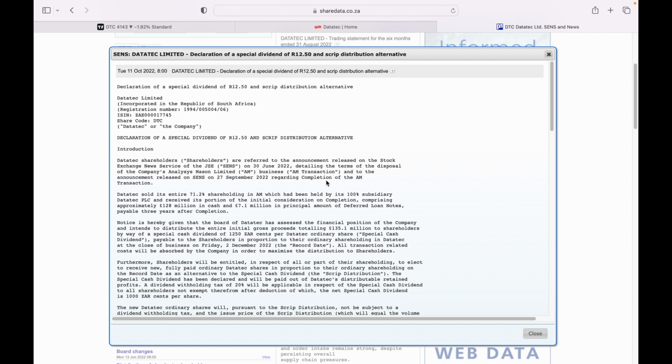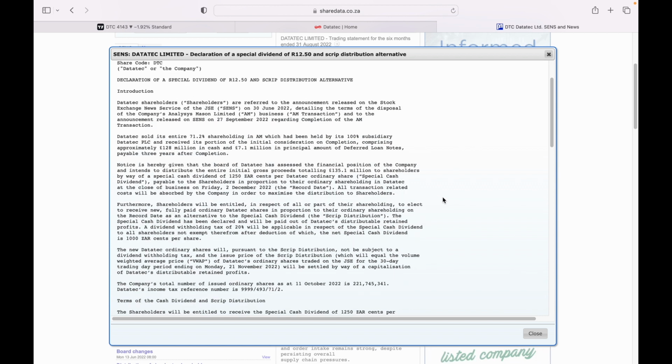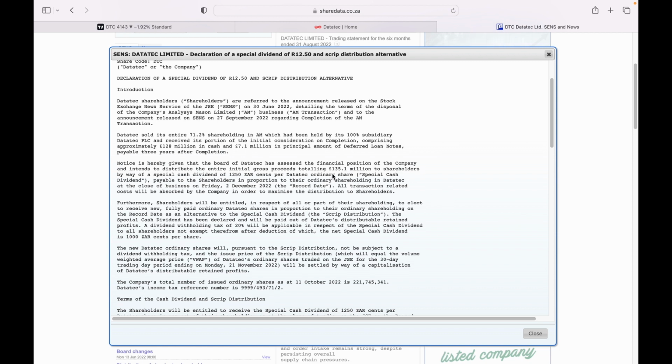Based on that asset disposal, they sold that business for about 128 million pounds in cash, and about 7.1 million in principal in terms of deferred loans. As a result, the board of Datatec Limited decided to return the cash back to shareholders. So they're returning about 135.1 million pounds.